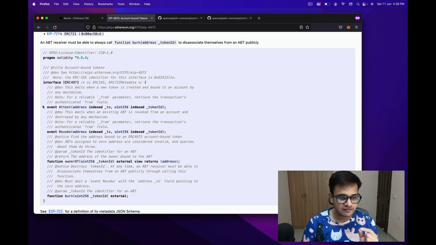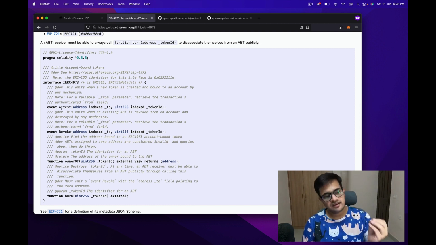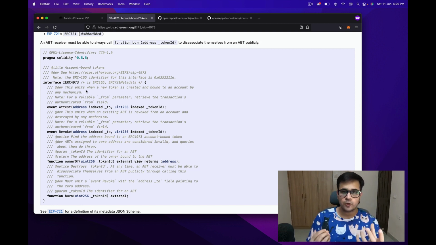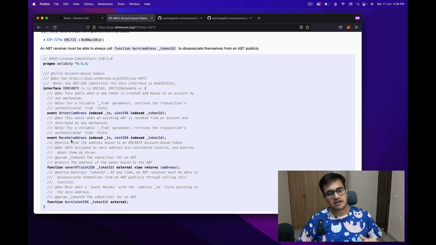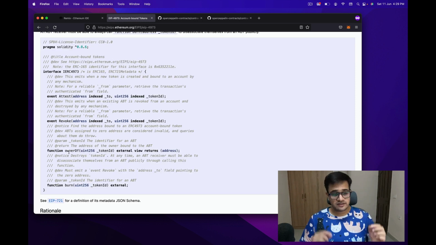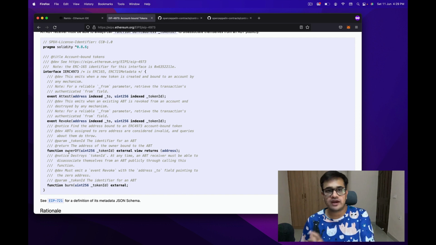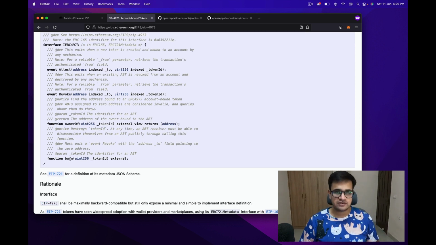So the first event is Attest. This event is emitted when a new token is created and bound to a specific account. The second event is Revoke, which is the opposite of Attest, which means it is emitted when the token is removed. There's a function called ownerOf, which returns the owner of a specific token ID. And the fourth is the burn function, which basically revokes a specific token ID.